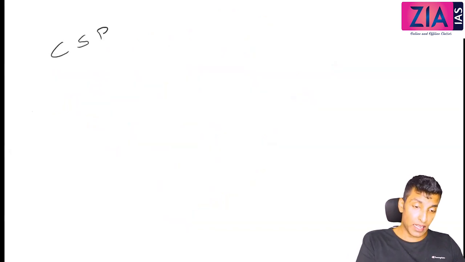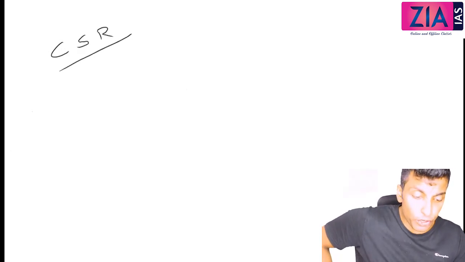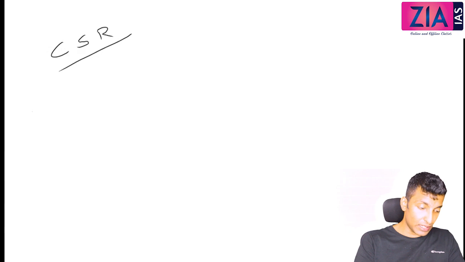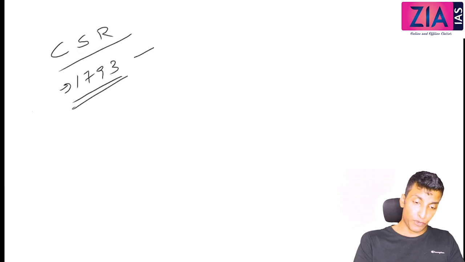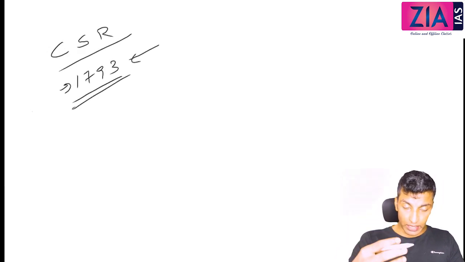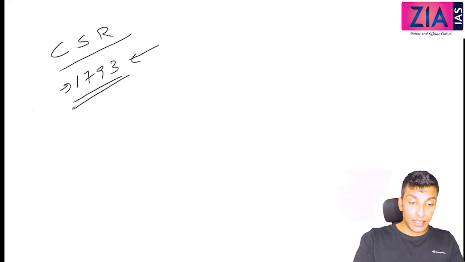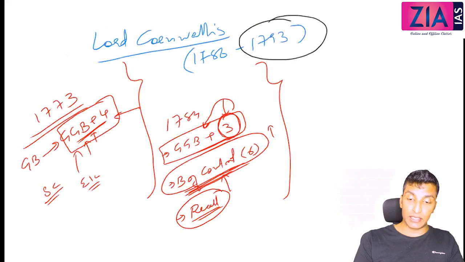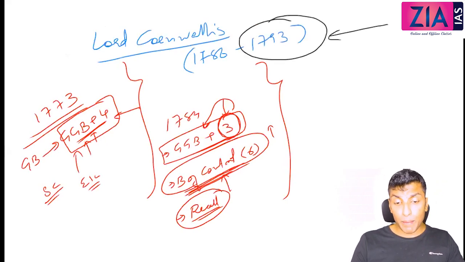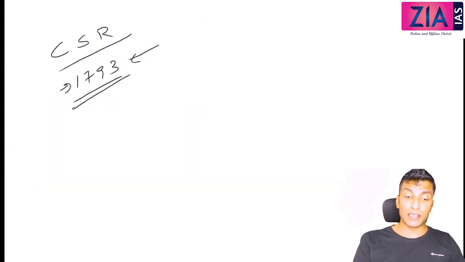So we will first start with the civil service reforms. There is nothing much to discuss. Lord Cornwallis introduced civil services in the year 1793. You can see all these reforms, civil service reform, police reform, judicial reform, and the permanent settlement, are all happening in 1793, and that is his last year also. He is leaving in 1793, although he is going to come back to India later, but that period we won't discuss because it is only for a few months and nothing much is happening.